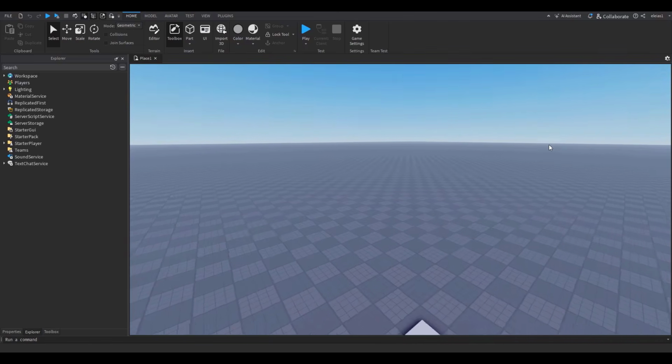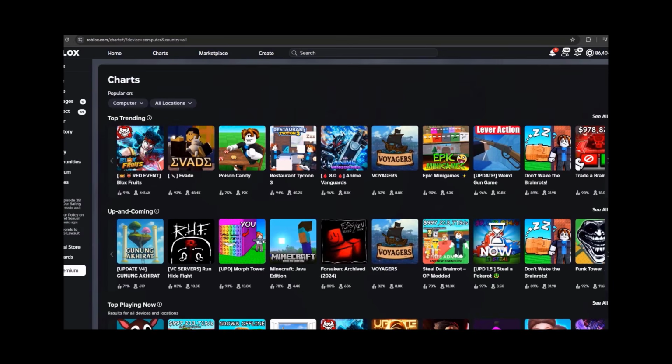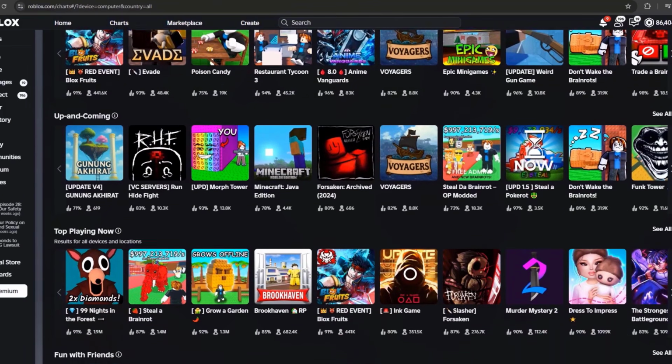You know what? Let's try to recreate a Roblox game, but only using AI. What I mean by using AI is, I'm going to use AI for both the build part and the coding part. So basically, I'm not going to be making anything. I'm just going to have the AI do everything for me. So let's try to find a Roblox game to recreate.